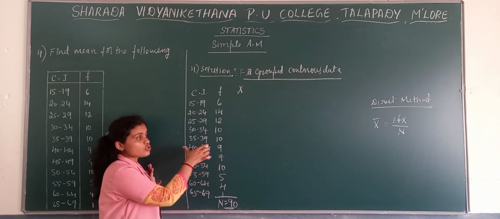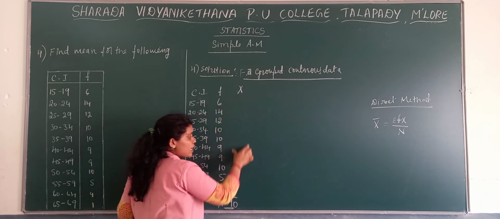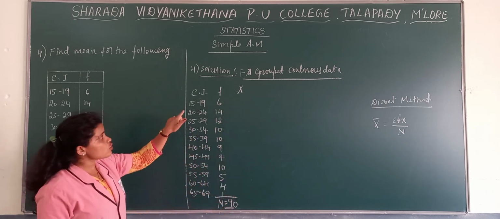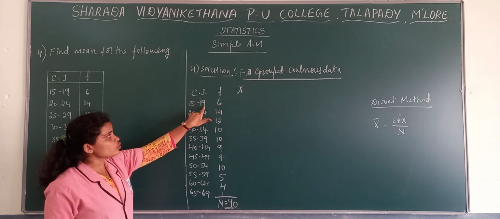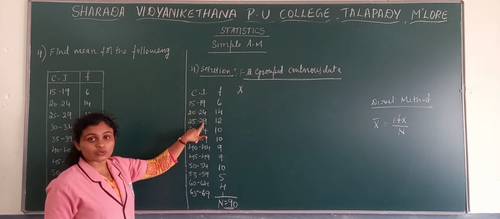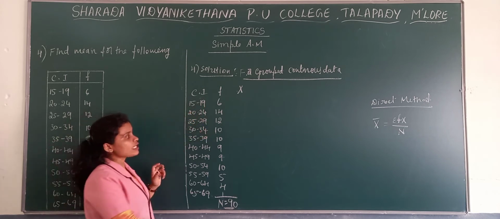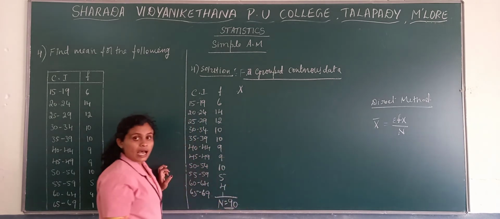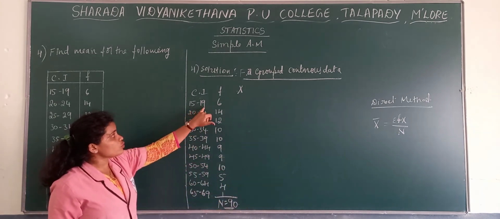If it is in exclusive form, how do we calculate the mid values? Exclusive form means how it will come: 15 to 20, 20 to 25, 25 to 30. So we need to calculate the mid value like exclusive 15 to 20.